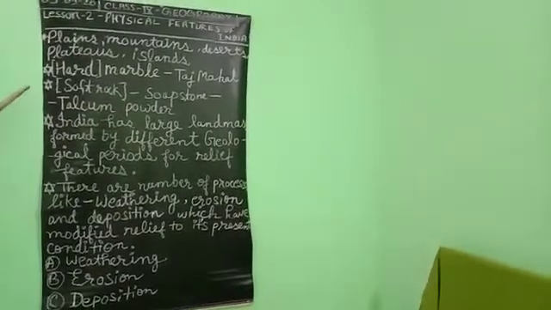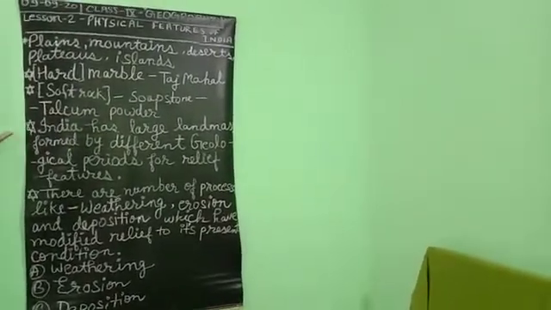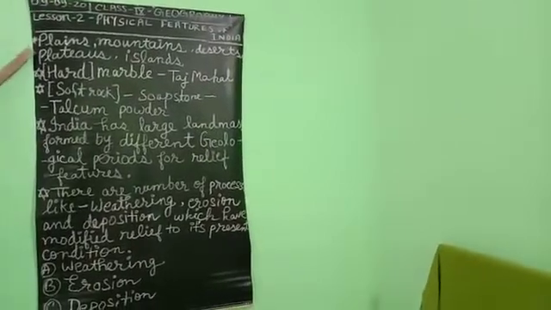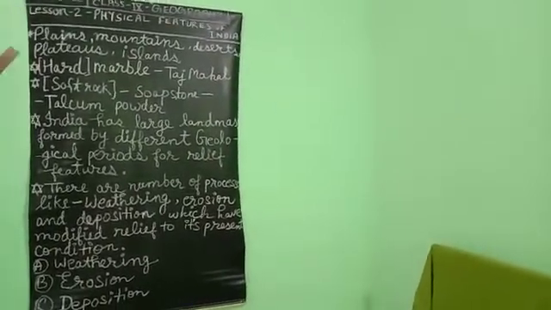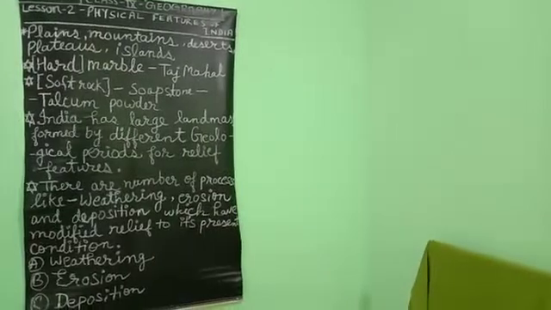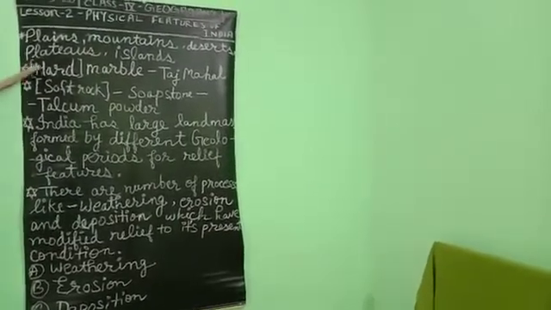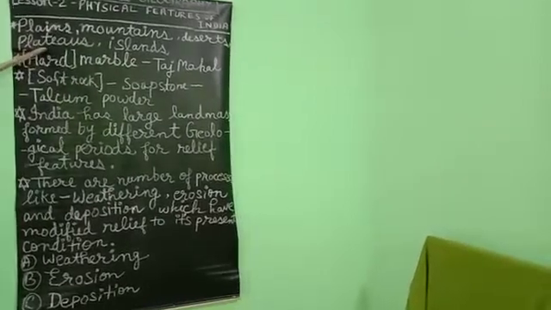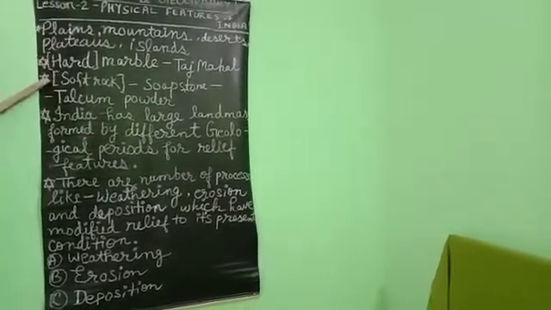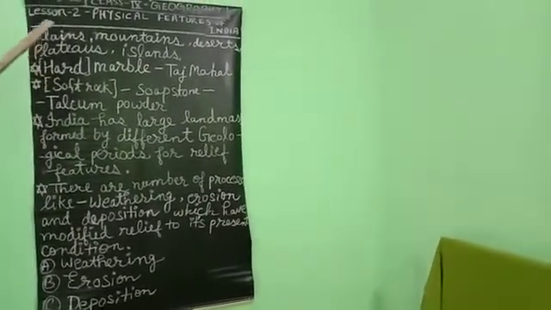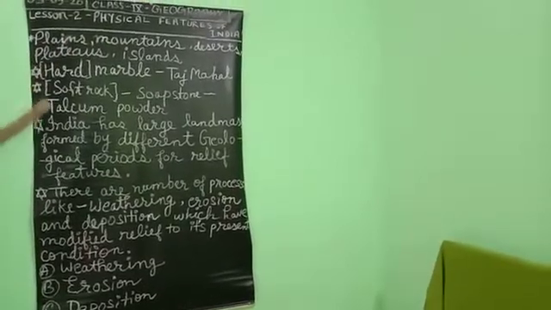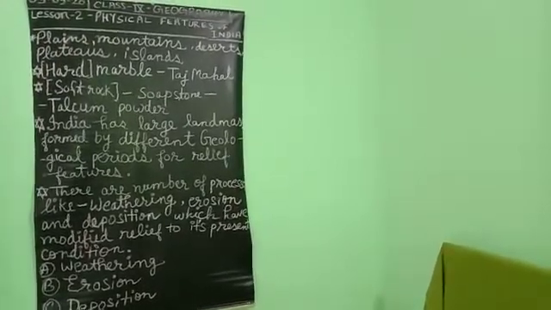So students, we have to know about it. The first point is how many types of physical features or landforms are in our country, with examples. The next point is which types of hard or soft rocks are found in our country.